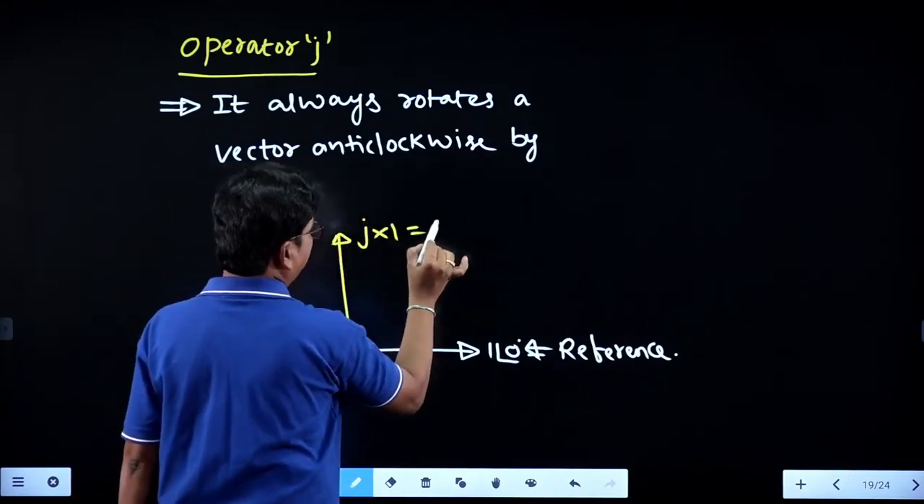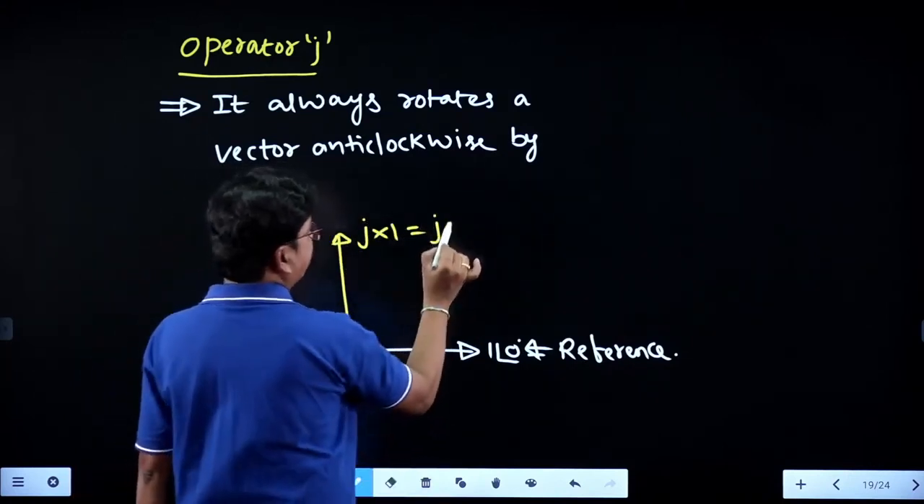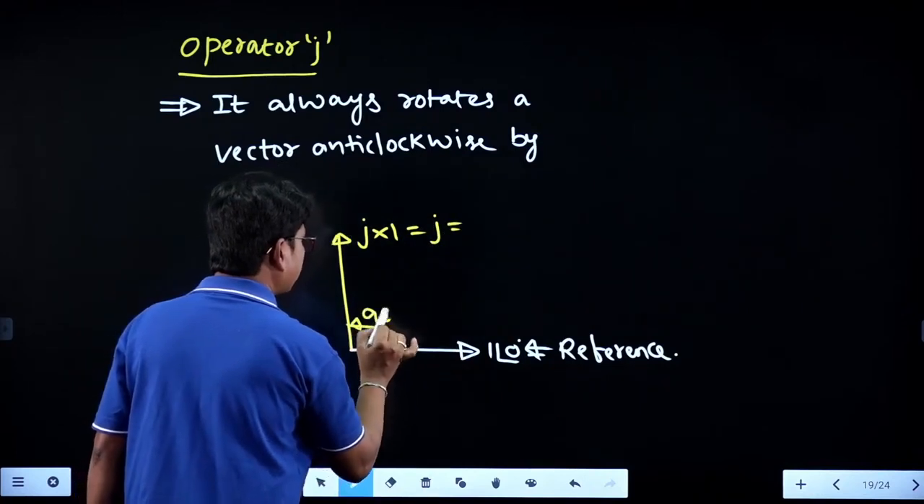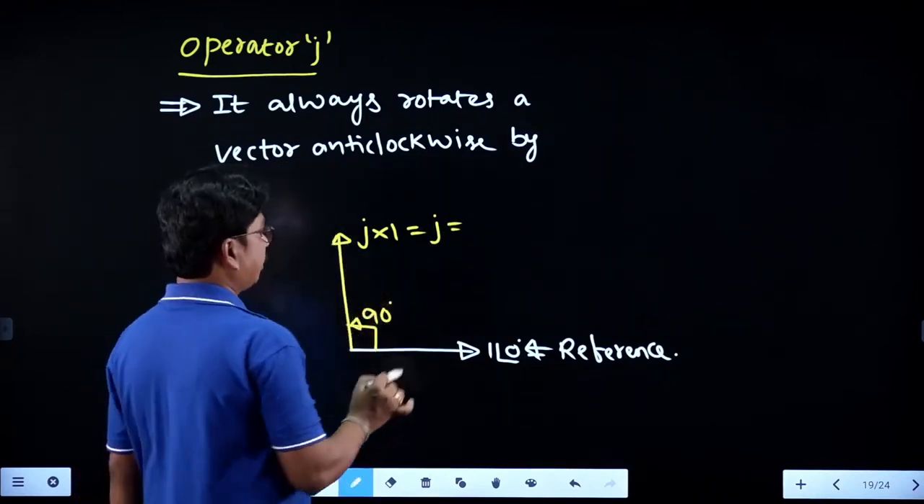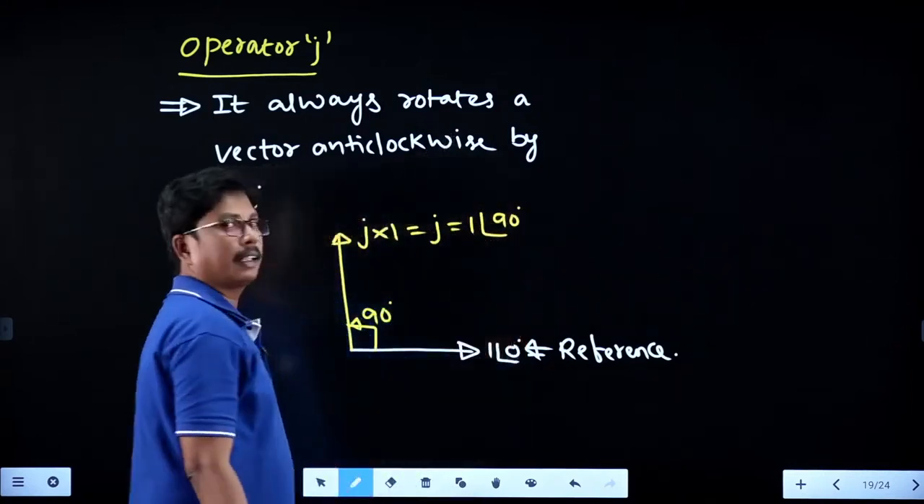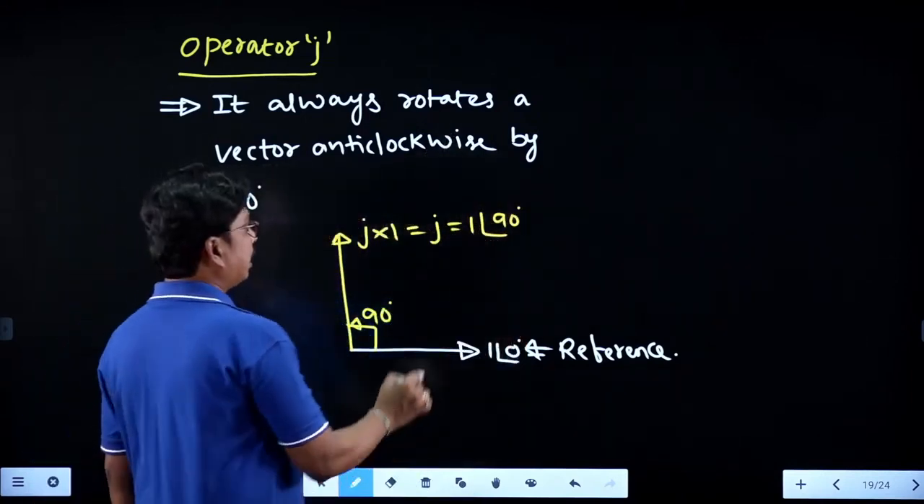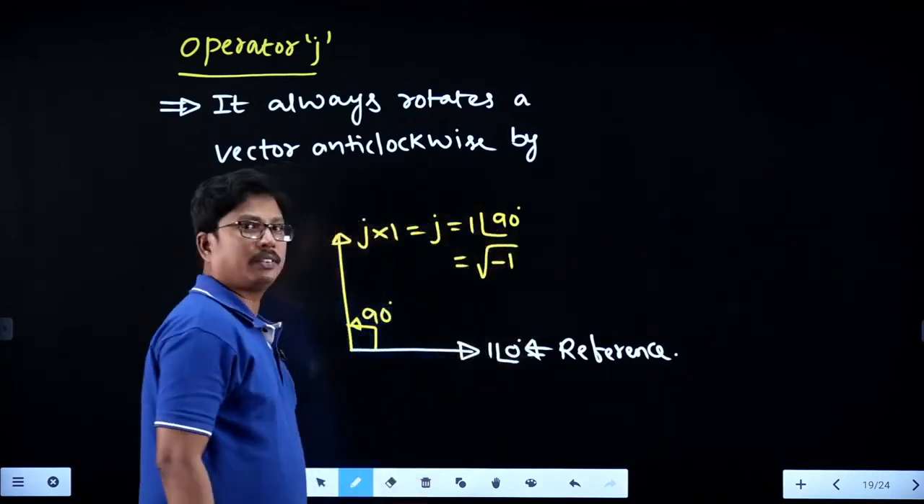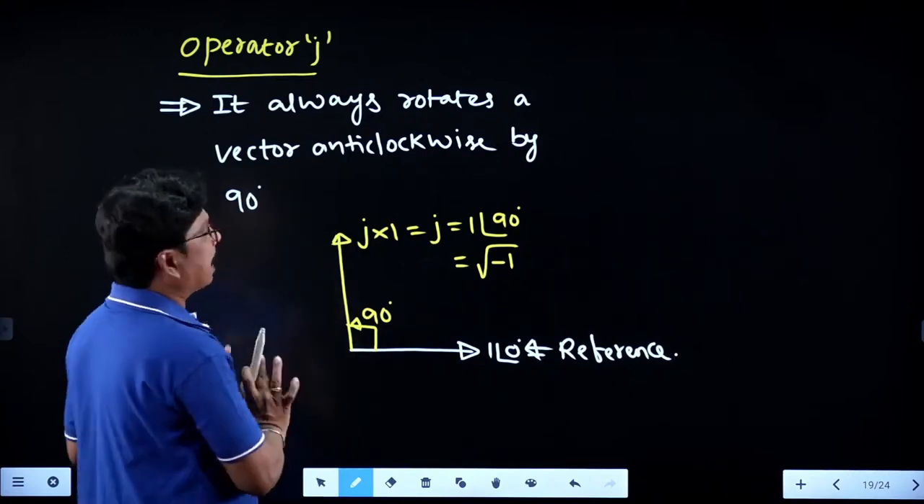Now, what is J into 1? J. What is the value of J? It has been shifted anti-clockwise by how much angle? 90 degrees. Therefore, the angle shift is 1 at an angle of 90, and the mathematical value of this one is root of minus 1. That is operator J for you.